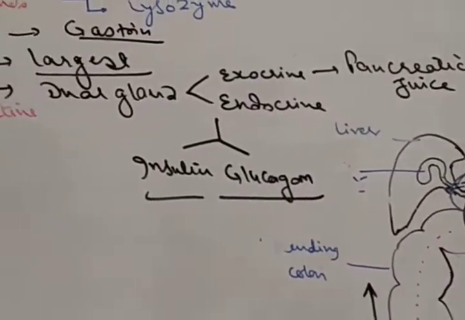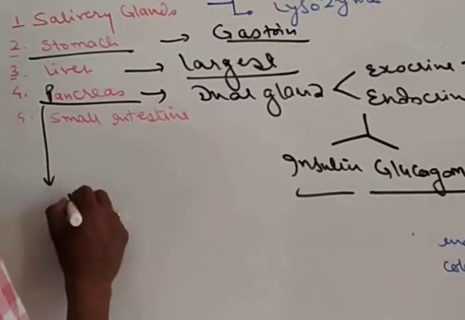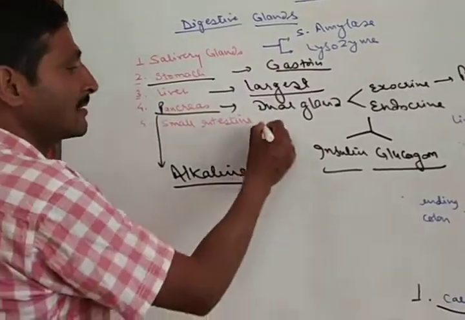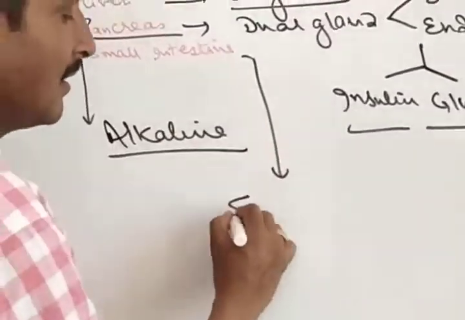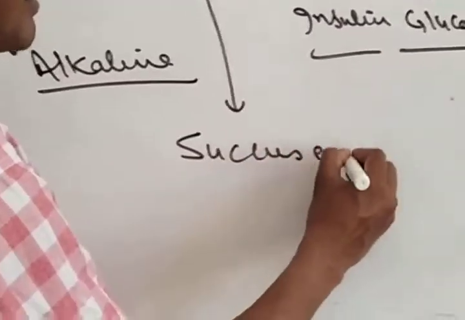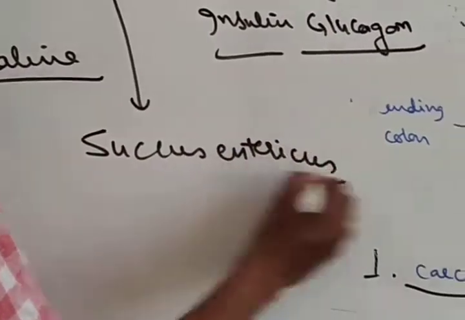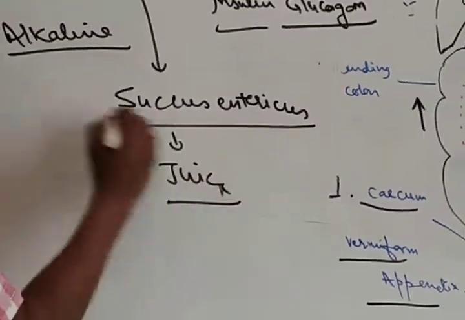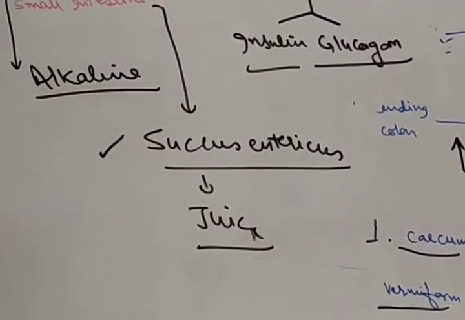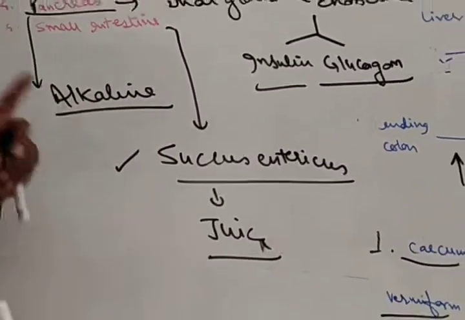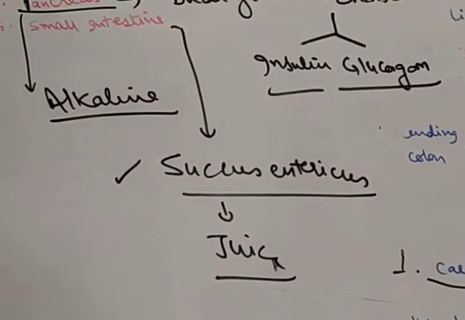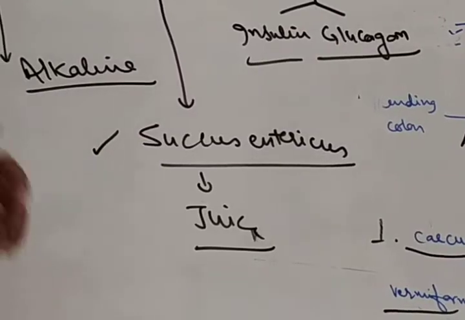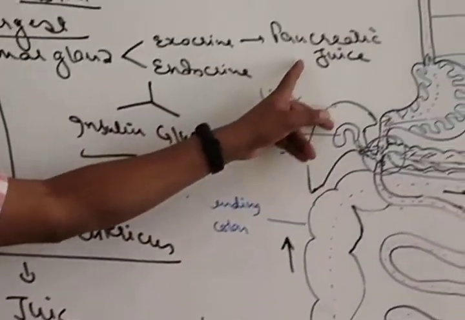These enzymes mainly work in an alkaline medium, and the medium is made alkaline by the secretion of the small intestine, called succus entericus, which is rich in bicarbonate ions.